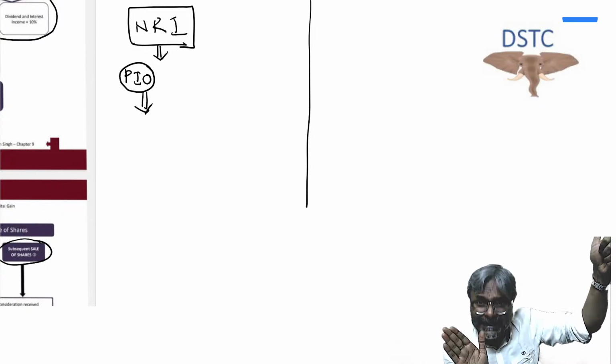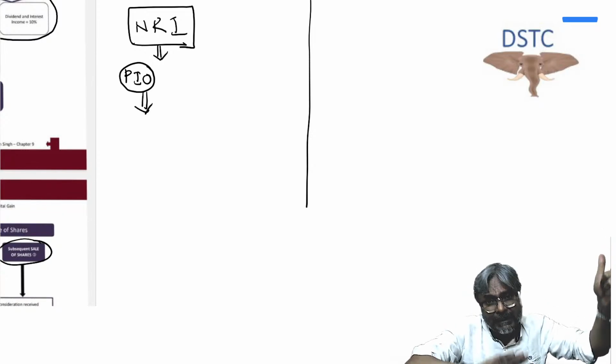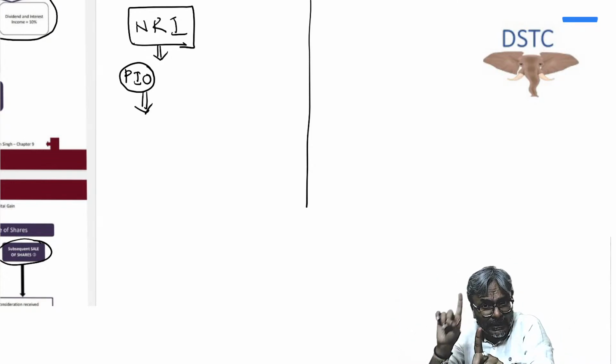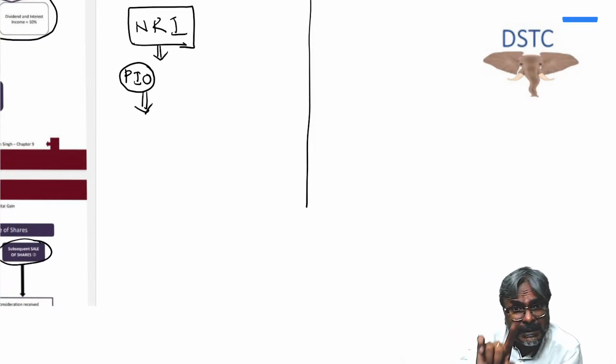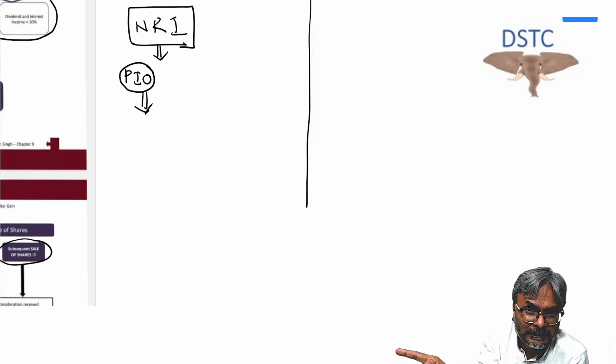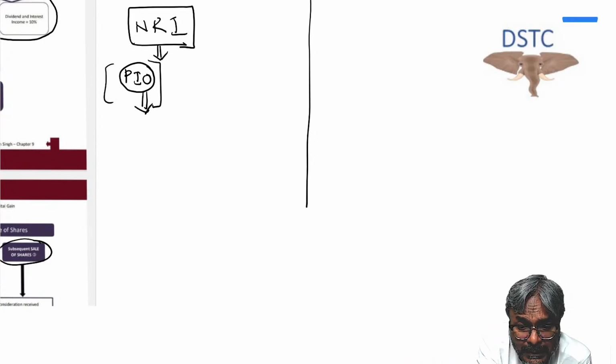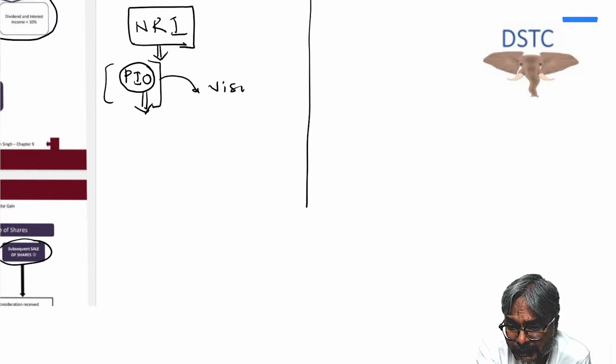But in the second case, he could be either a citizen of India or a person of Indian origin, and that citizen of India or person of Indian origin is coming to India for what purpose, students? Visit purpose. So be careful on this PIO. If he is coming for visit purpose, be careful over here.